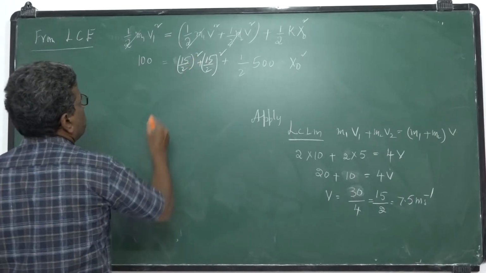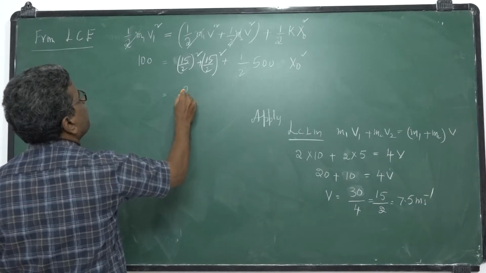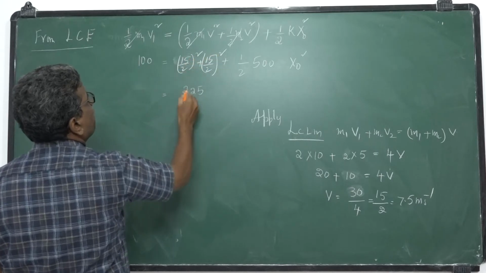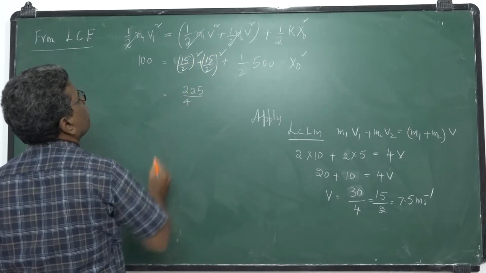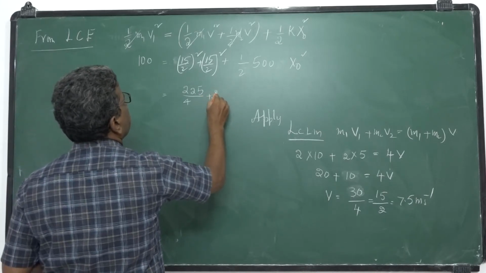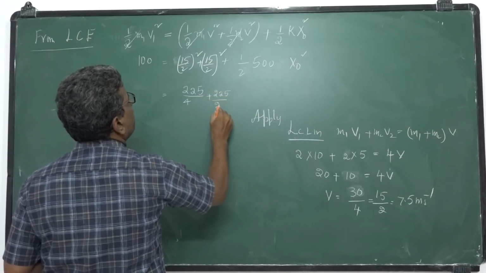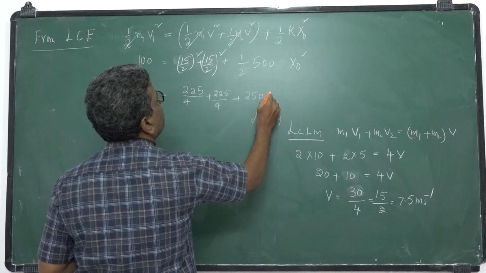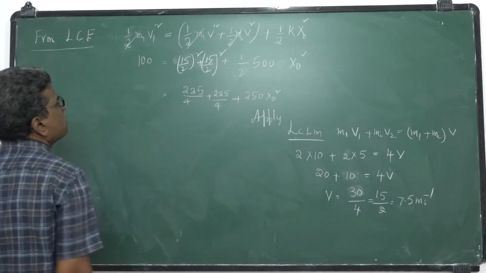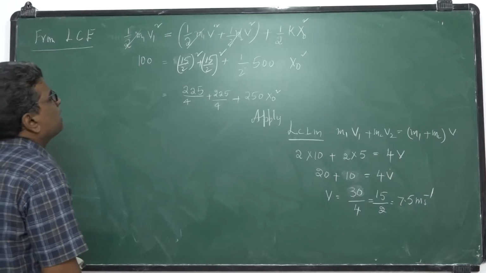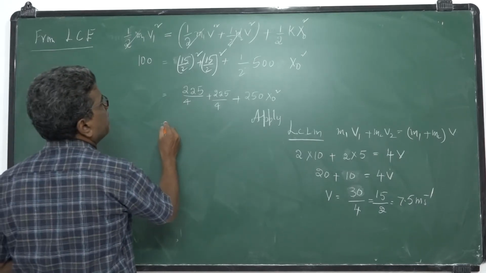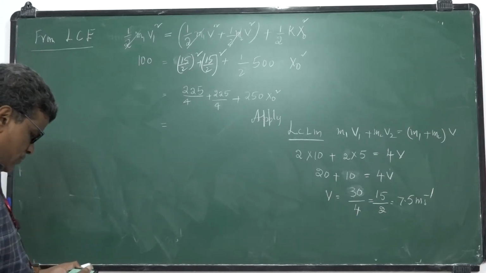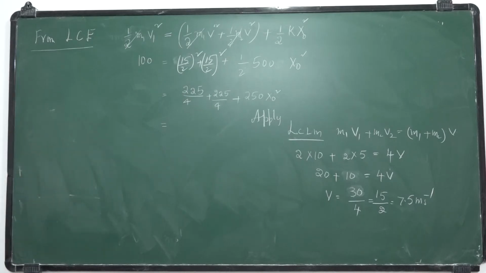This is 15 square, 225 by 4 plus 225 by 4, plus 250 x naught square. This is 225 by 2, that is 125. You will get a compression with a negative value, isn't it? So we check once again.